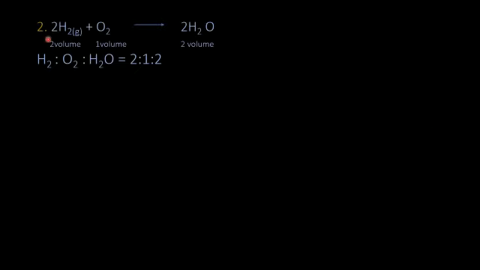Second example, 2H2 plus O2 gives 2H2O. Volume of H2 is 2, volume of O2 is 1, volume of H2O is 2. The ratio of H2, O2 and H2O is 2:1:2.